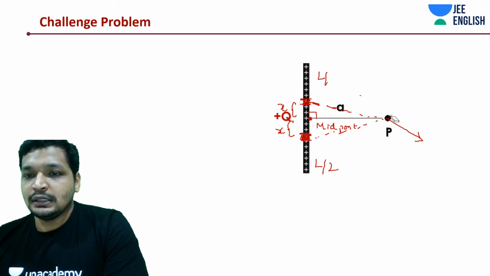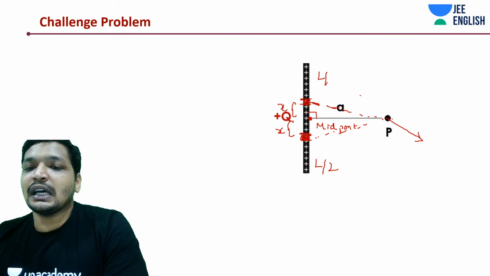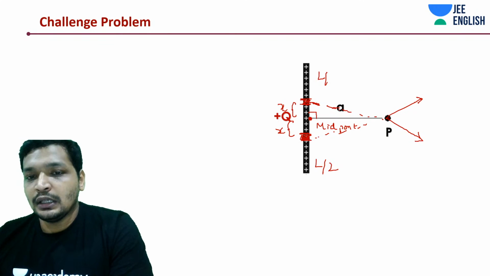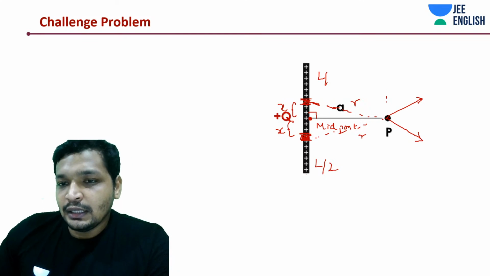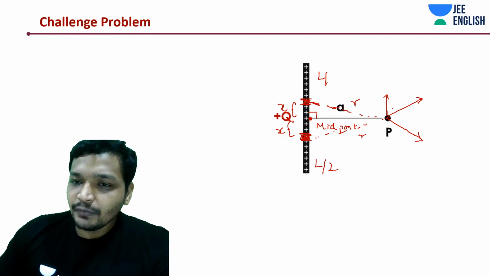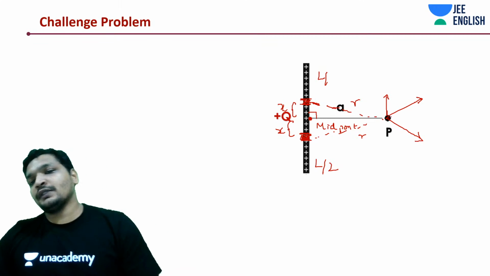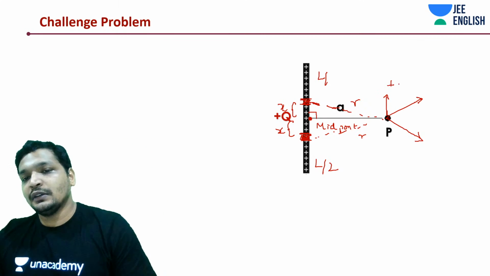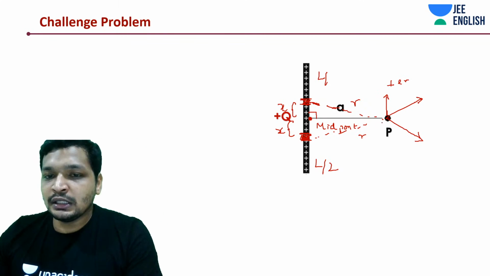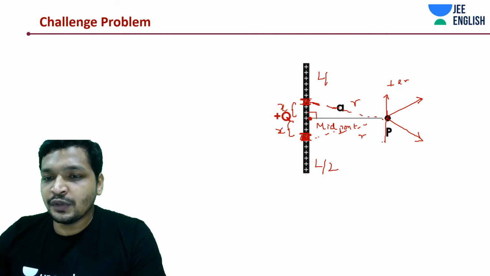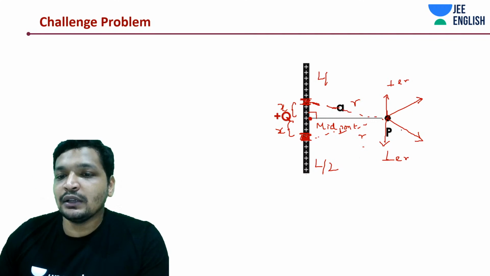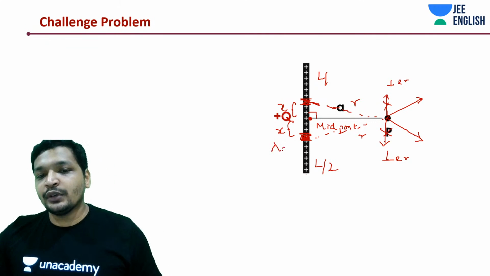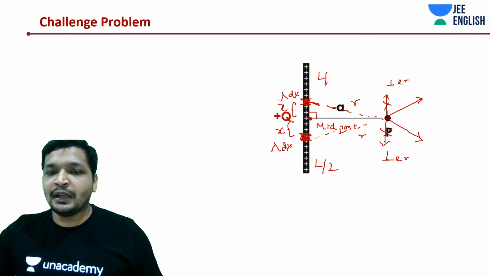So the thing is, if this is R, this is also R. If you notice from the field perspective, this is the perpendicular field for the charge over here, and similarly the charge over here would have a perpendicular field. What would happen? Both of them would cancel out, right? Same charge, lambda into dx. Again we are going to do the same thing, lambda into dx.